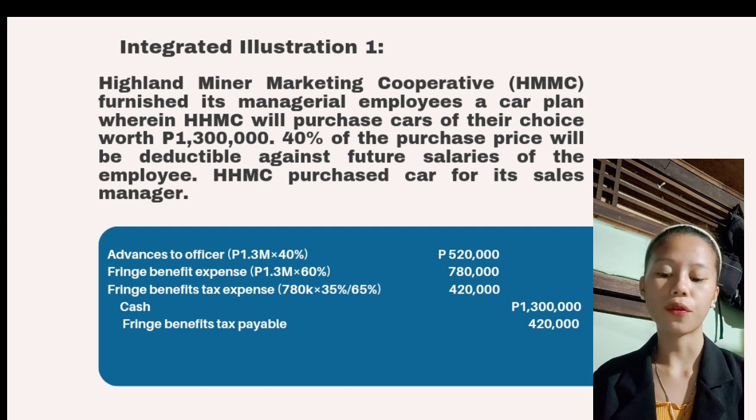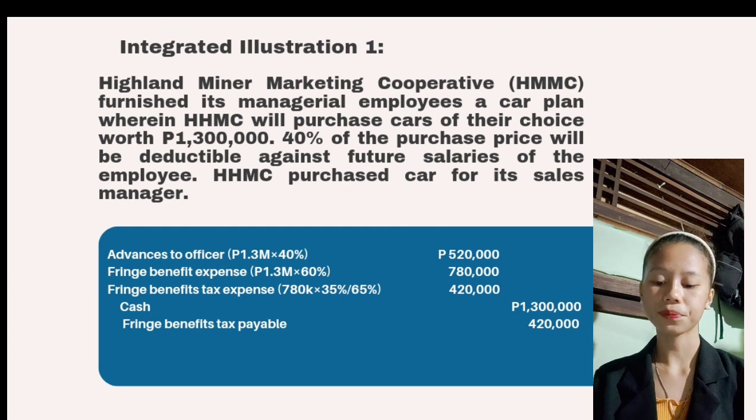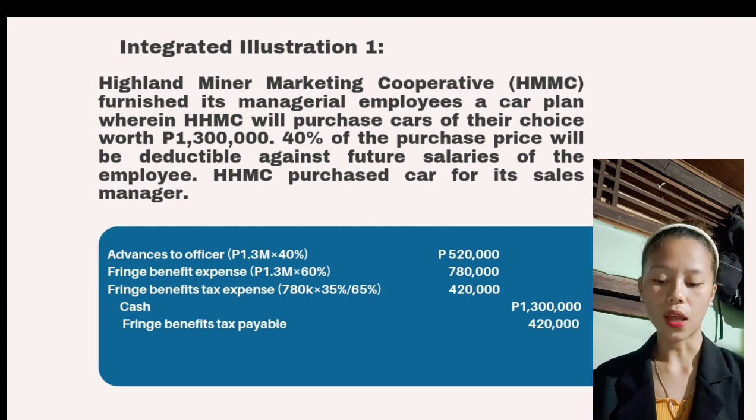HMMC purchased a car for its sales manager. So solution, advances to officer, 520,000 pesos. To get the 520,000 pesos, you should multiply the 1,300,000 pesos times 40%.